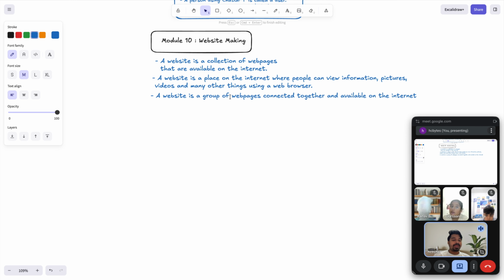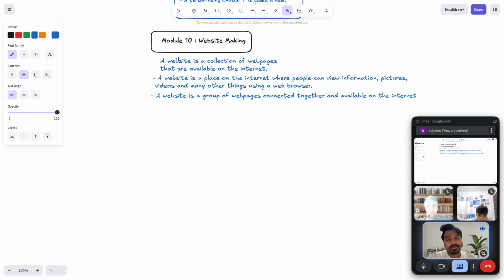Now I will create a website with the help of AI, and I don't know any programming language. Before, when AI was not there, to create any website you needed to know HTML, which stands for hypertext markup language. Then CSS.